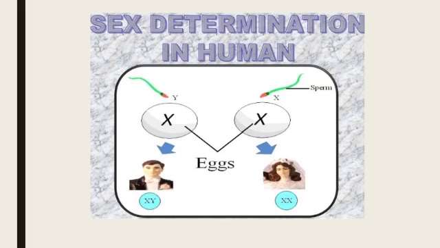Because the sperm of the father has X or Y chromosome, whereas the egg of the mother always has X and X chromosomes. If the sperm shares an X chromosome, then a female child will be produced, and if the sperm shares a Y chromosome with the X chromosome of the egg, then a male child will be produced. So it is the father who is responsible for the determination of sex of the child.